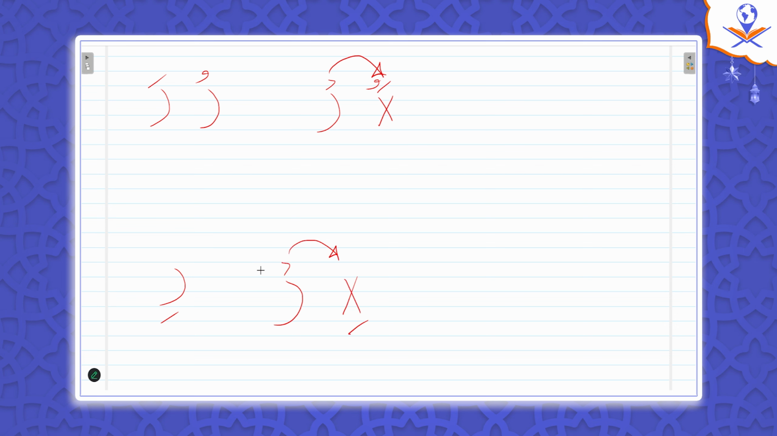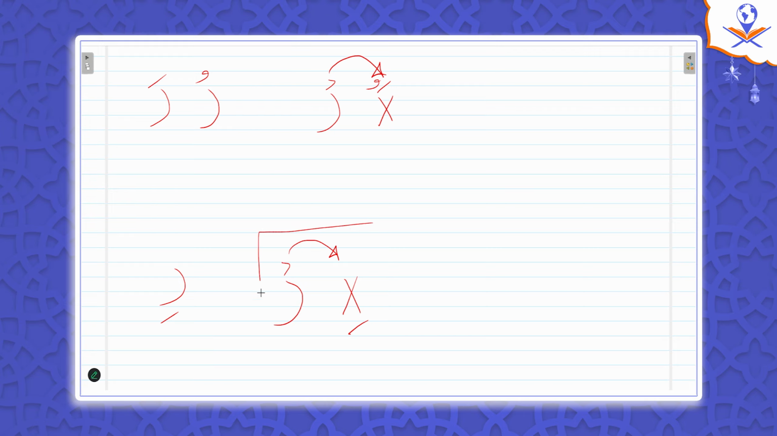So let's revise again. We said when ra has a fatha, it's heavy. When it's with a dhamma, it's heavy. When it's with a kasra, it's light. How about if ra has a sukoon? It depends on the previous haraka. So check the letter before, not the letter itself. Check the haraka of the previous letter. If it's fatha or dhamma, then it's heavy. If ra has a sukoon and the previous letter has a kasra, then it's light.